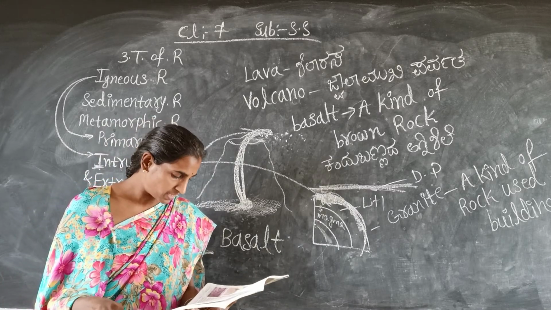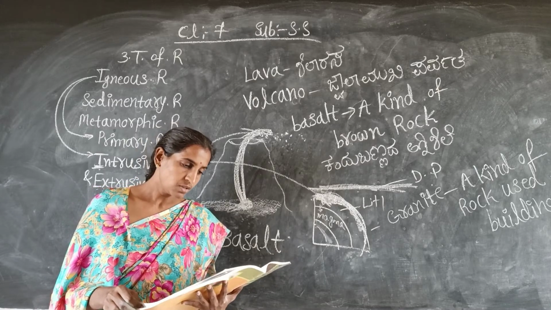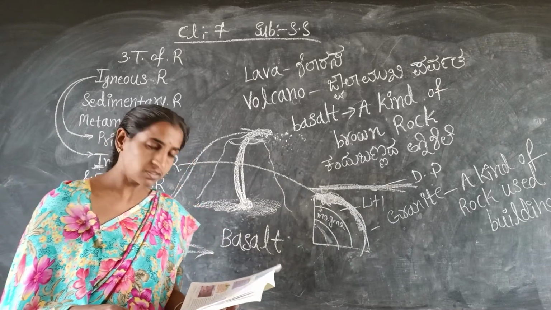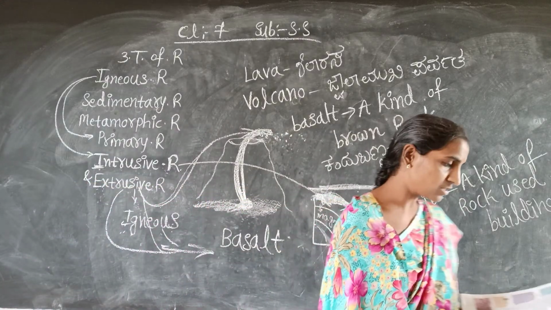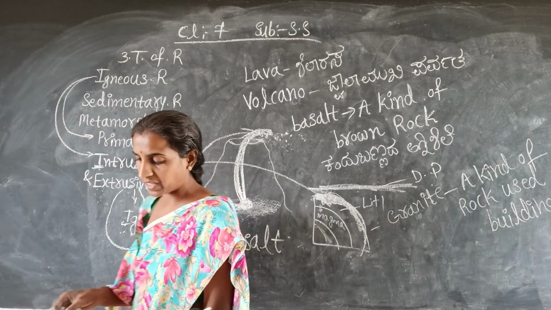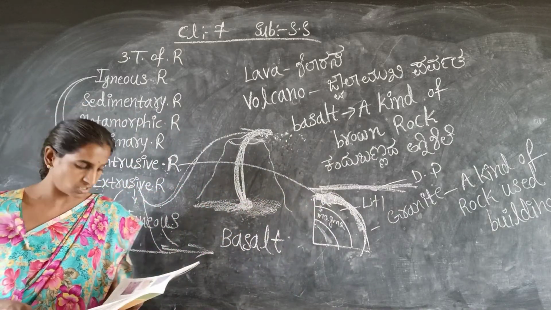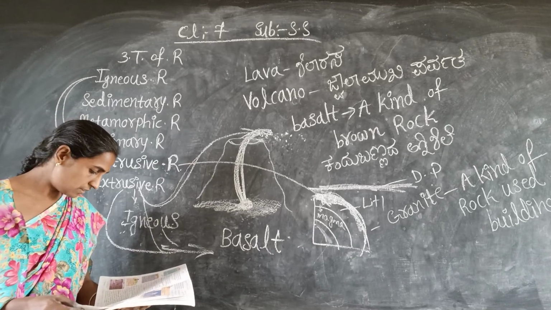The remaining part given here is the sedimentary rocks and the metamorphic rocks. These 2 points I will teach in the next class. Here it is also given that rocks are very useful to us. The hard rocks are used for making roads, houses, buildings, and so on. It is only a little bit, so we will see it in the next class.